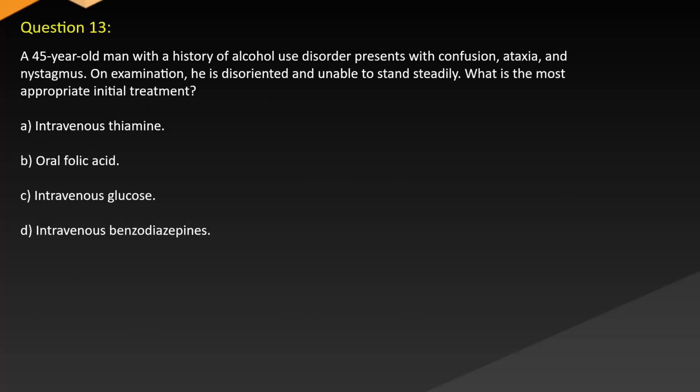Question 13. A 45-year-old man with a history of alcohol use disorder presents with confusion, ataxia, and nystagmus. On examination, he is disoriented and unable to stand steadily. What is the most appropriate initial treatment? A. Intravenous thiamine. B. Oral folic acid. C. Intravenous glucose. D. Intravenous benzodiazepines.